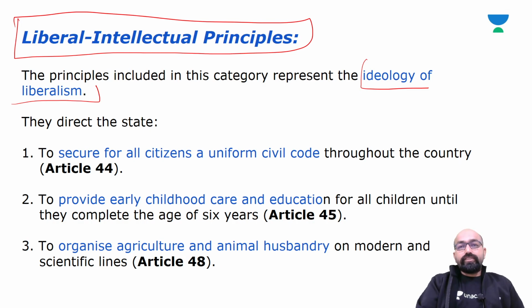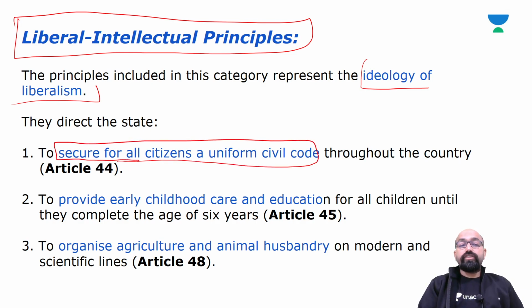They direct the state to secure for all citizens a Uniform Civil Code (UCC). Already we have covered this topic, which is mentioned in Article 44. This directive principle directs the state to secure for all citizens a uniform civil code throughout the country, described in Article 44.